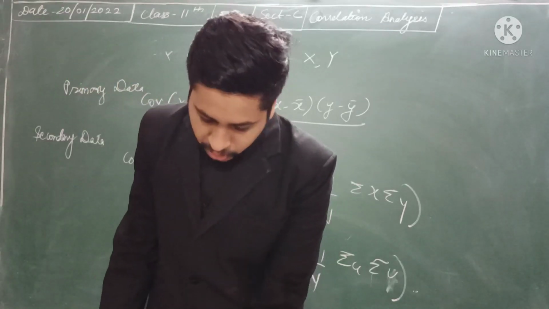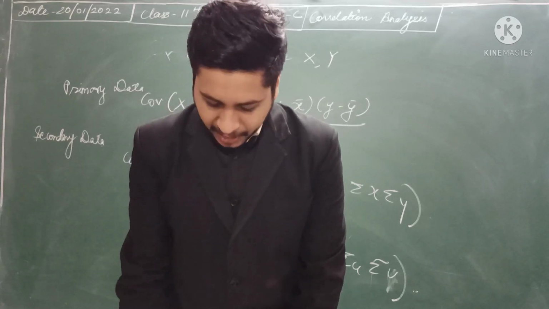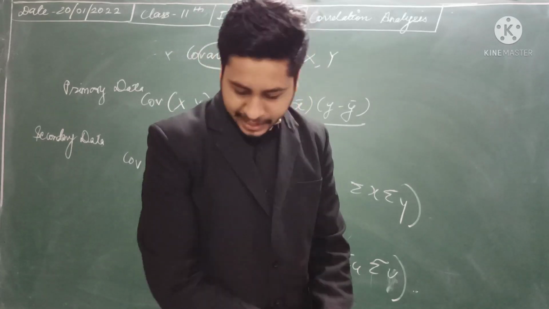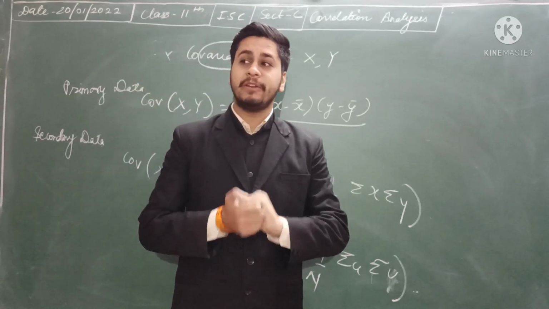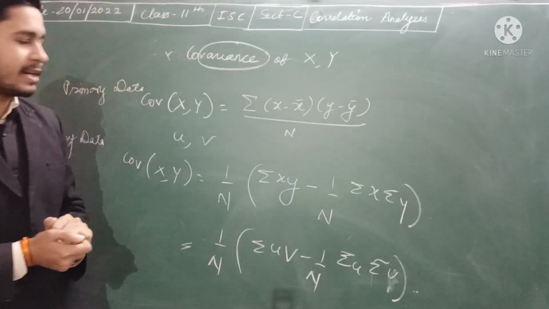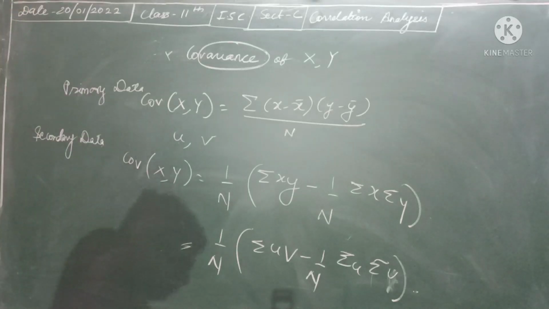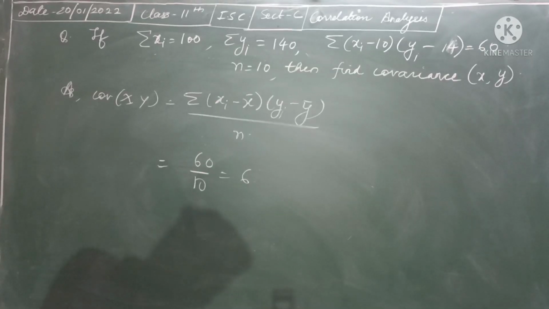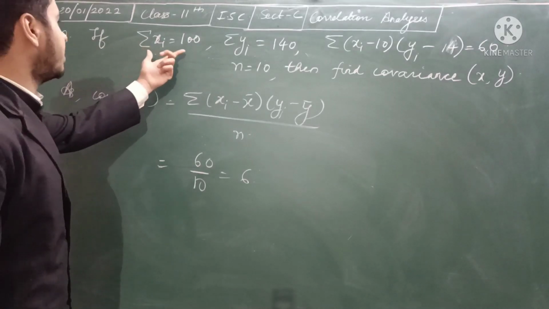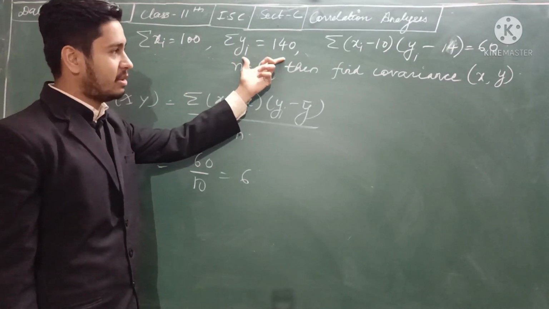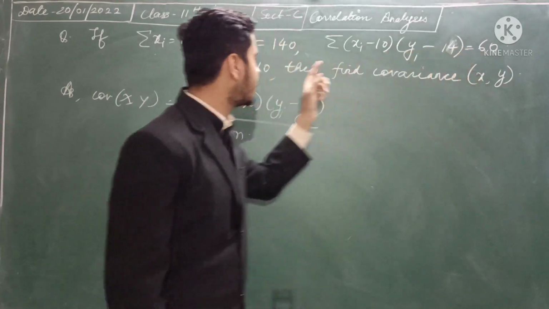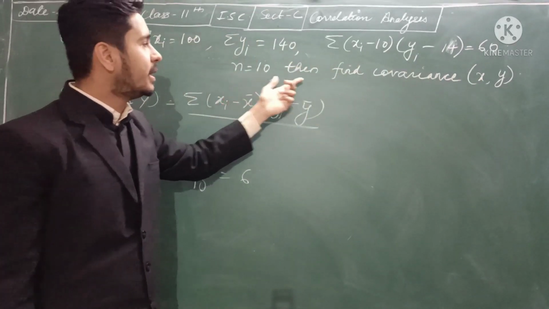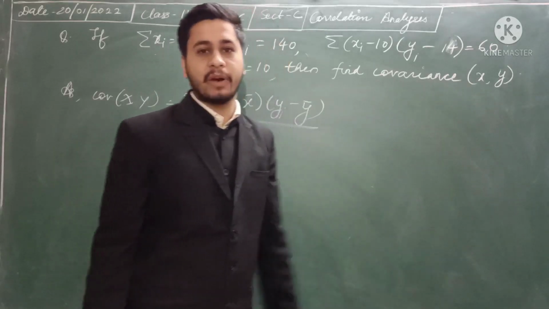Now let us come to the exercise part. In the exercise there are 9 questions. They are just simple formula based questions. So let us do one or two questions in it. If you can see this simple basic question, you are given summation of xi equal to 100, summation of yi equal to 140, and summation of (x minus 10)(y minus 14) is equal to 16. You are given n equal to 10. Then you will find the covariance between x and y.